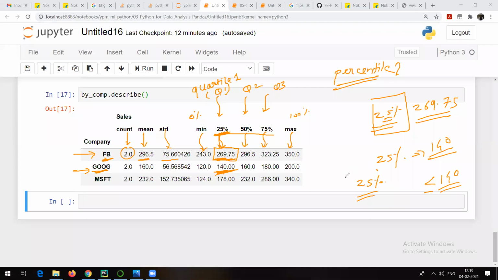That means there are 25 percentage of the total data which is less than or equal to 140 in case of Google. I hope you people are understanding it, right? How many records are there actually? Only two rows are there for Google, right? So you can go and check the values. One is 140 and let me check.